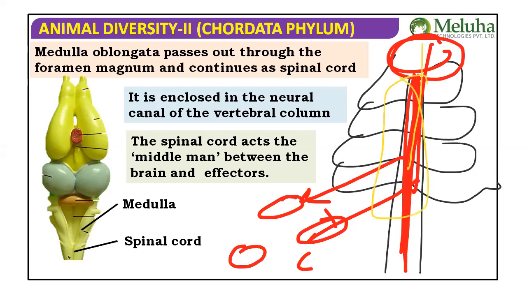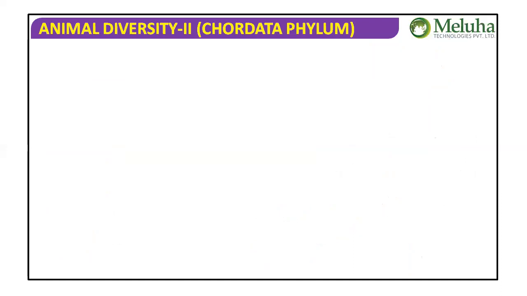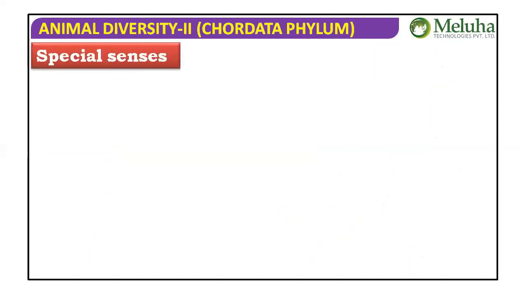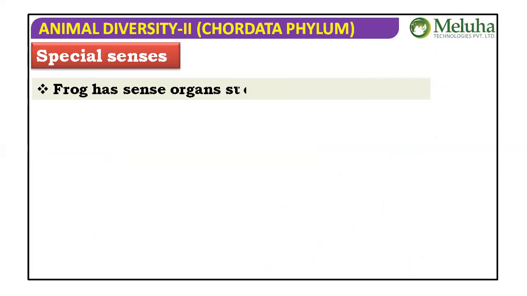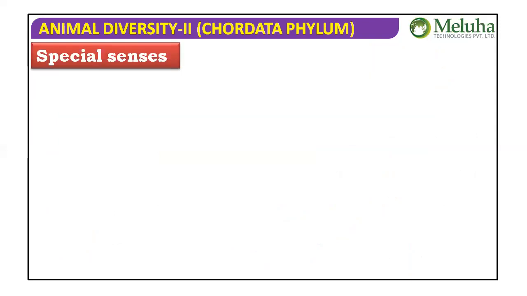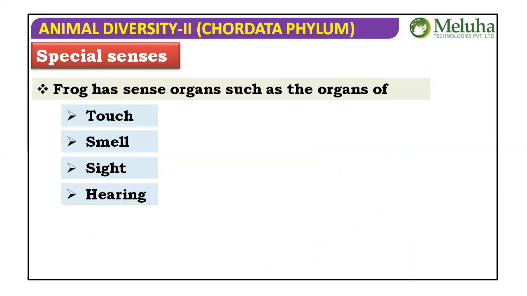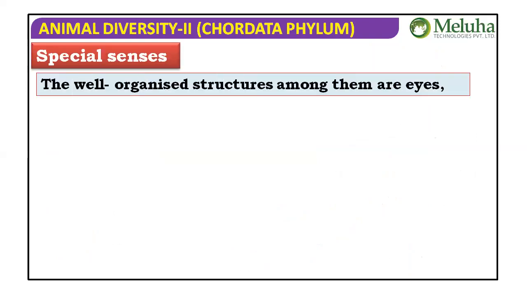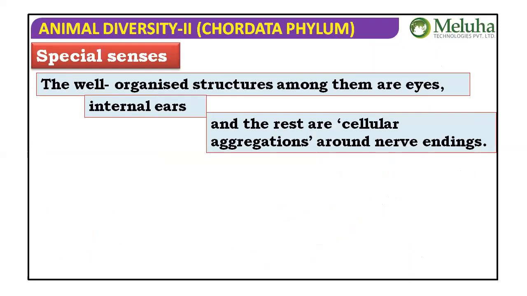So that's the story of the spinal cord, and now the special senses. The frog has sense organs such as the organs of touch, smell, sight, and hearing, nothing but our ears. The well-organized structures among them are eyes, which are much more developed than any other sense organ. Internal ears are also well developed, and the tympanum is there. The rest are cellular aggregations.